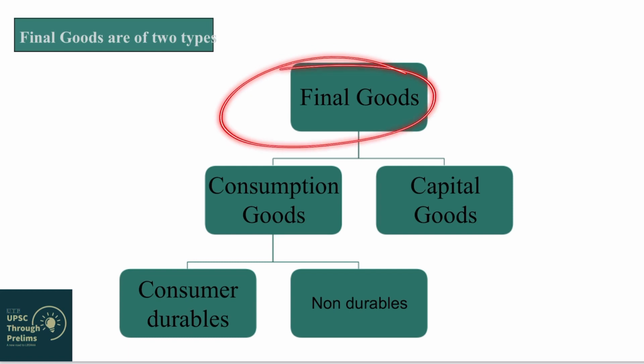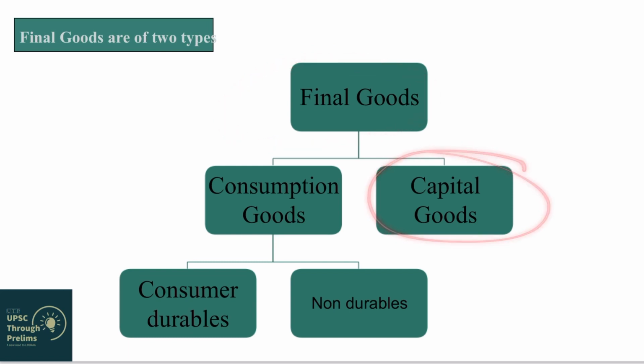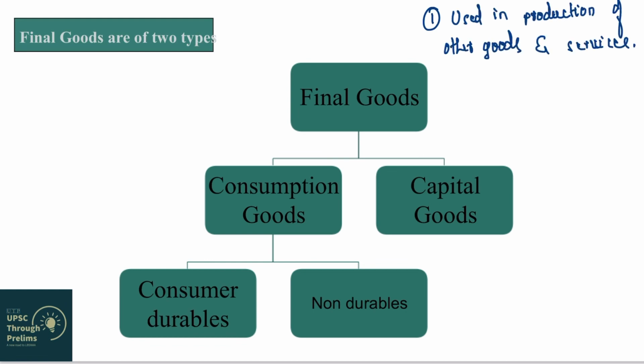But there are some final goods which are extremely important and they are called capital goods. Now what are capital goods? Capital goods are those goods which, first, are used in further production of other goods and services, right? Then the second important characteristic of capital goods is that they are essential for increasing the productivity of the economy.